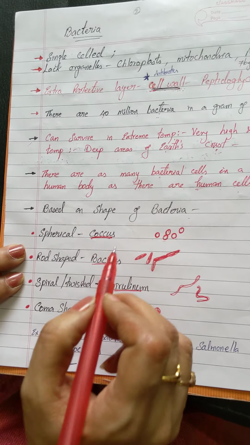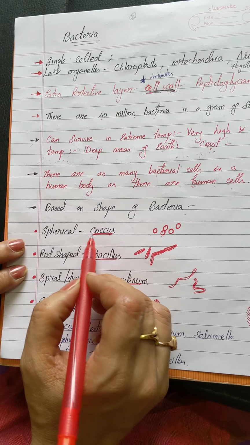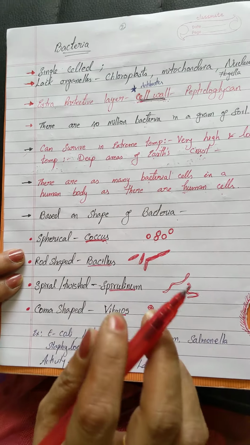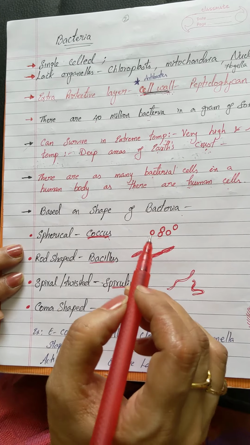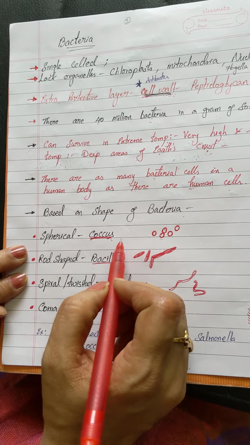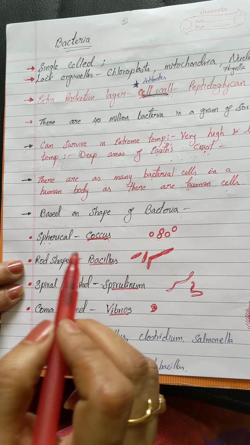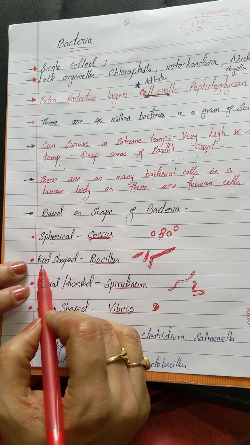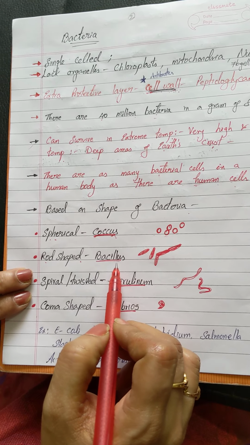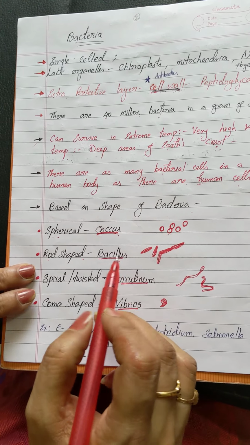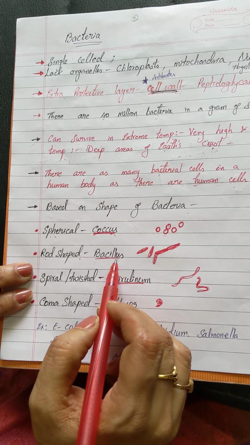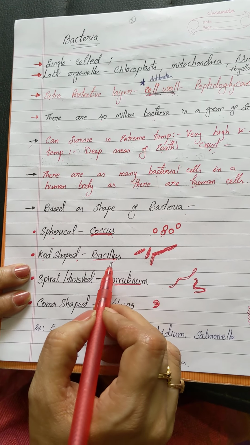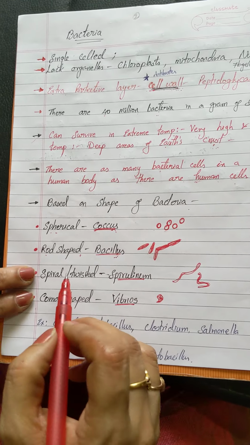If you find any bacteria with the suffix or prefix coccus, you have to understand by default that the shape of the bacteria is spherical. If the shape is rod shaped, then it is called bacillus. Single is bacillus and plural is bacilli.